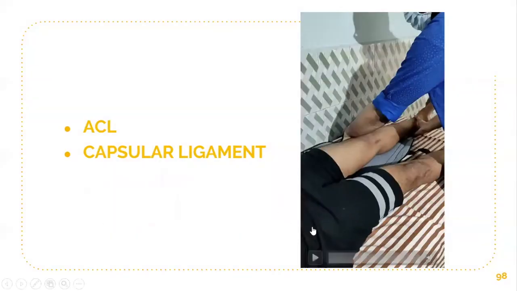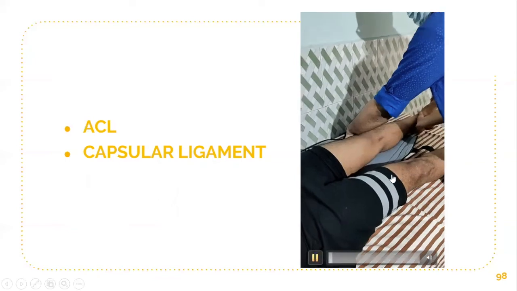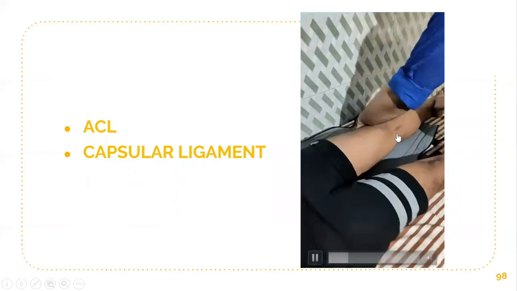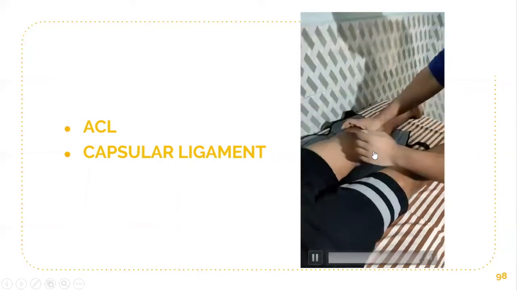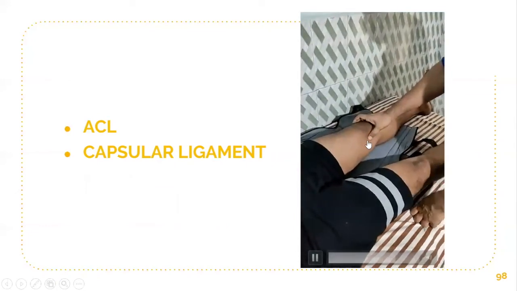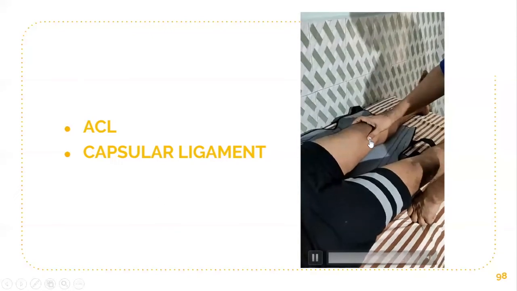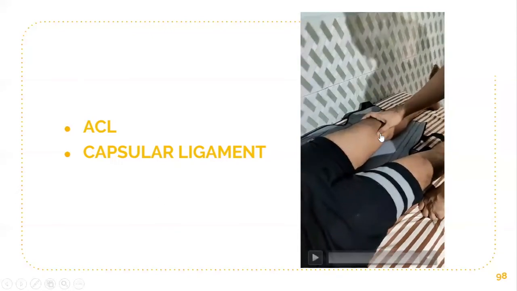Here you can see the complete extension of the knee joint. This case is a positive case of medial collateral ligament tear with ACL rupture, a complete ACL rupture. Here you can see that whenever valgus stress is given, there is opening up, and the most common point of tenderness is over the medial femoral attachment of the medial collateral ligament.